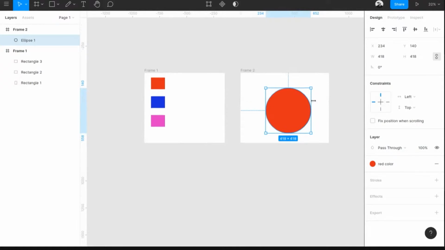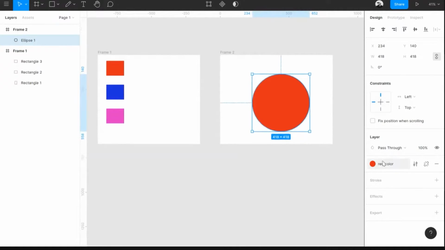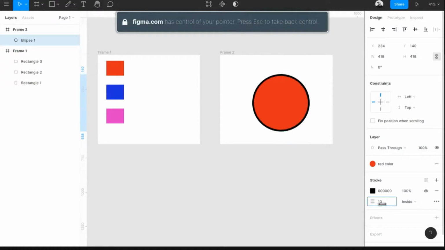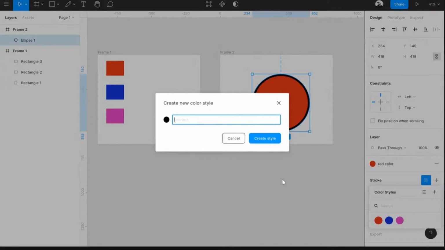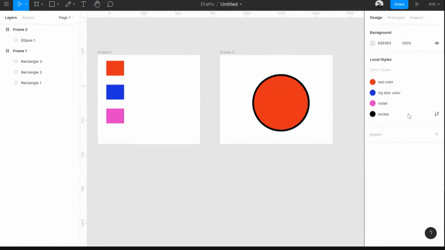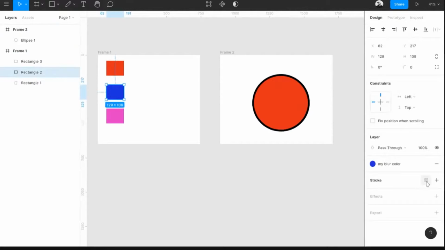And you can save similar things for any of these. So you can save the styles for fill. You can save the styles for stroke. So if you add a stroke for this object, I'm adding like a 13-point stroke. And I can actually save this. You can click on the 4 dots icon, and click on the plus icon inside it. And I can say that's a stroke color style. It's basically a color style. So you can go through any of these objects and go to stroke and click on that.